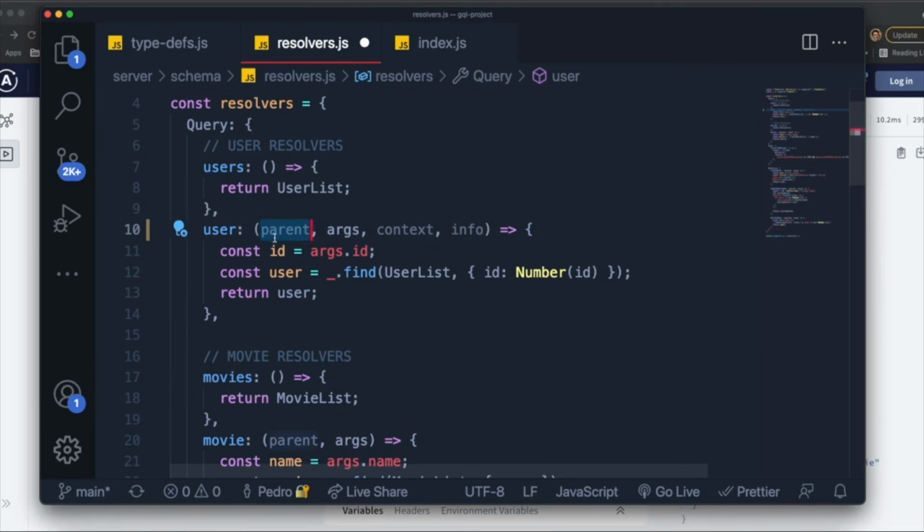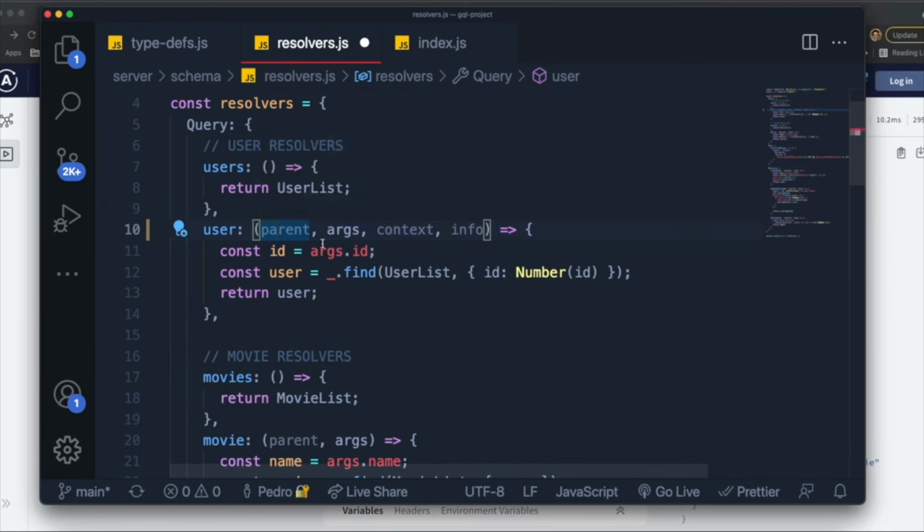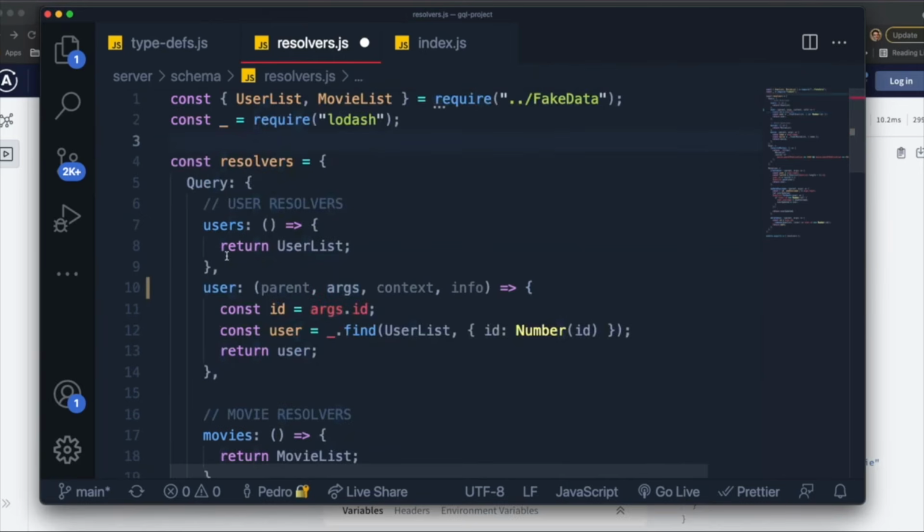So what exactly is parent? When you access the parent input in a resolver function, it will basically return whatever was returned from the previous level in the GraphQL graph. I know that sounds weird, but if we really think about it, let me make a comment over here.